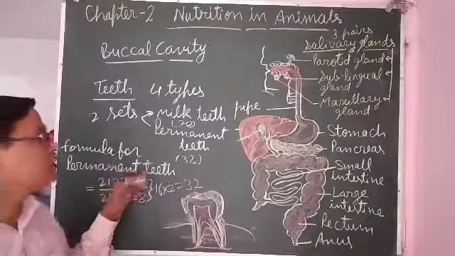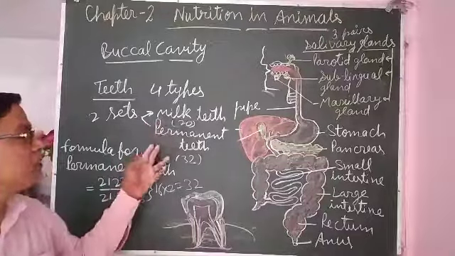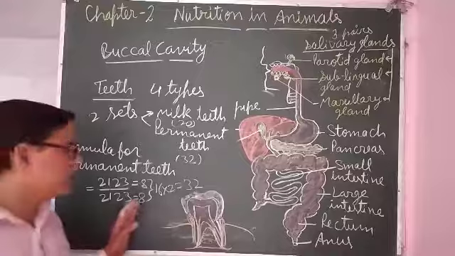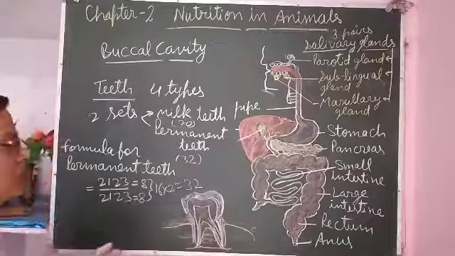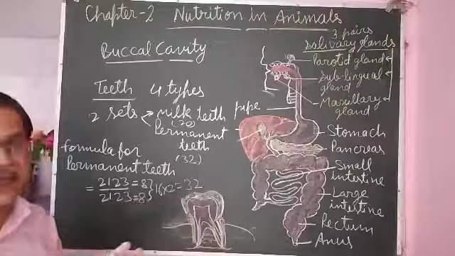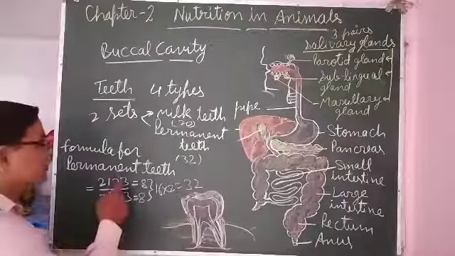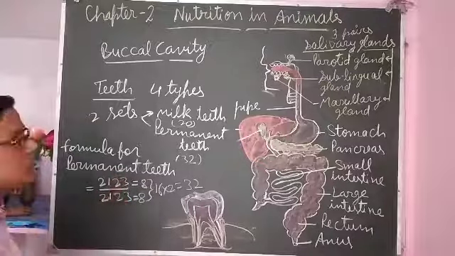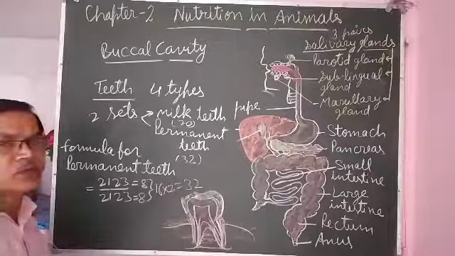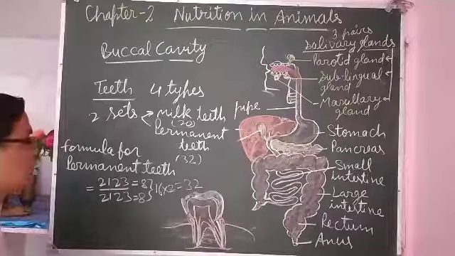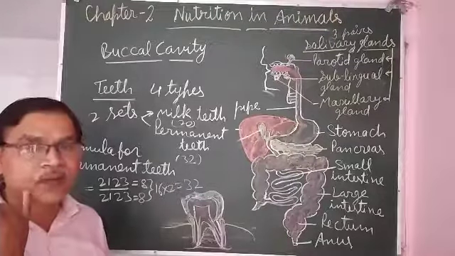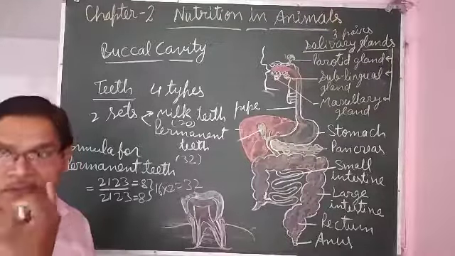After the milk teeth fall, permanent teeth grow, and up to 13-14 years approximately 28 teeth are there in human beings. But after that, at the age of 16 to 18 years, the molars, which are 2 in number in children, grow, means on either side at the end of the jaw, one on this side, one on this side, and upper side also.